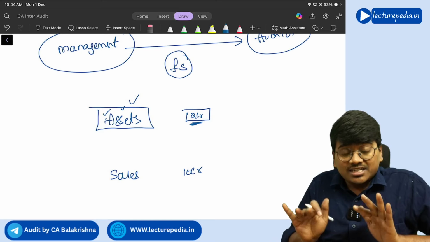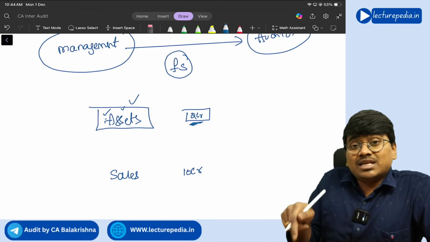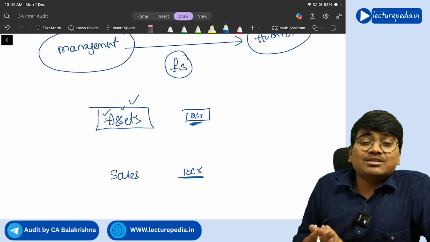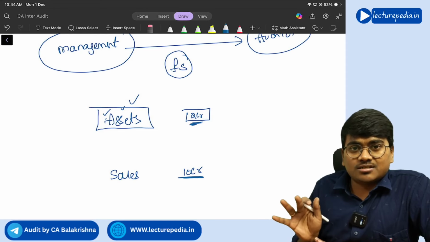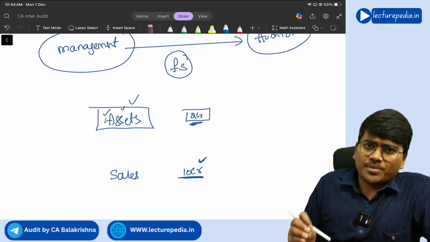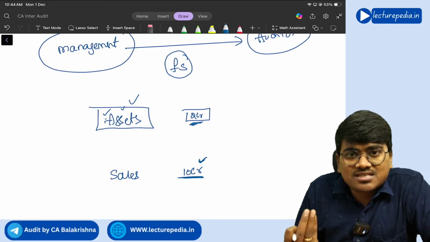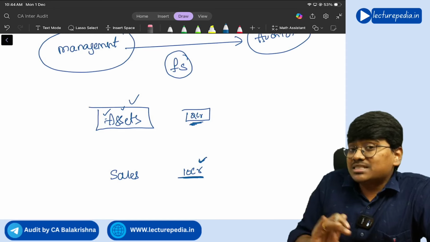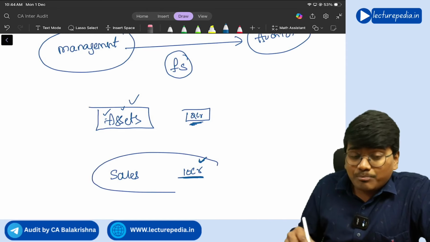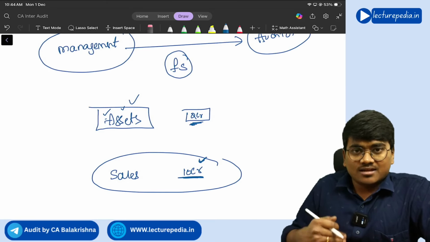That means it is making an assertion that during the year 10 crore rupee worth of sale has occurred. Nothing but occurrence assertion. Next, whatever 10 crore that we are showing, that is valued properly only. Nothing but accuracy. And we haven't missed any sales from disclosing in the P&L. Nothing but completeness assertion. Getting it?